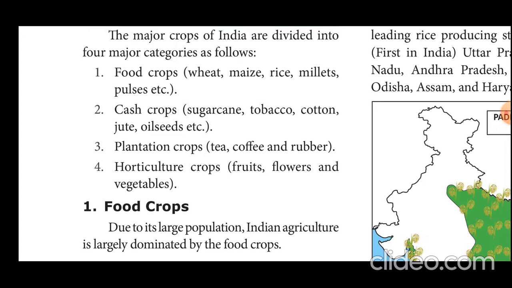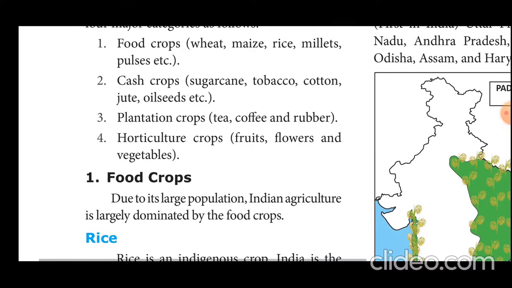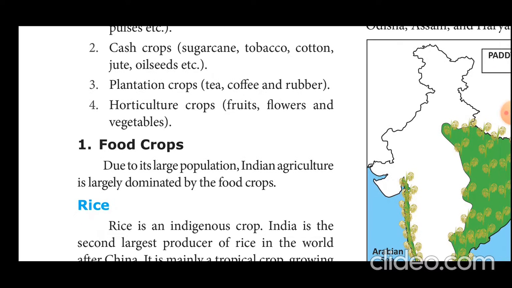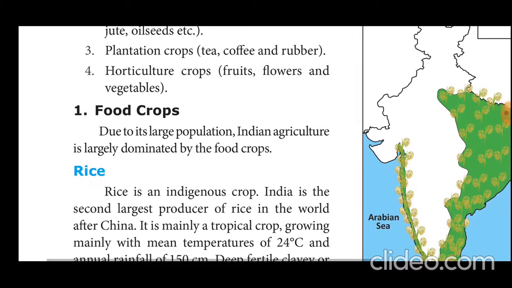The horticulture crops means the fruits, flowers, and vegetables. These are called horticulture crops. Here, the food crops, due to this large population, India's agriculture is largely dominated by food crops. India is the second most populous country in the world. The agricultural pattern is mainly concentrated in food crops.